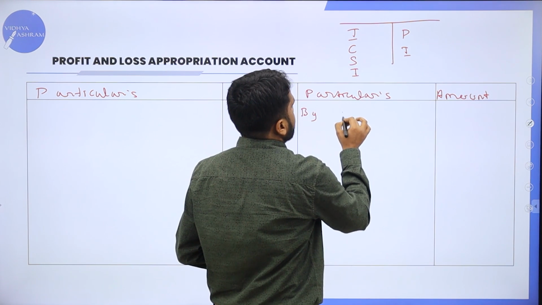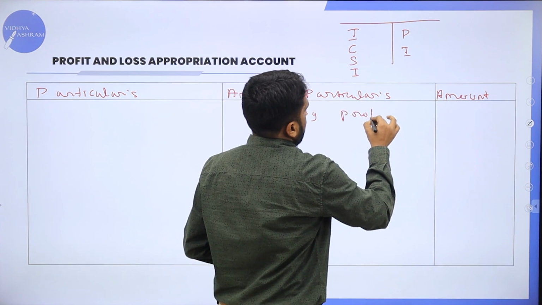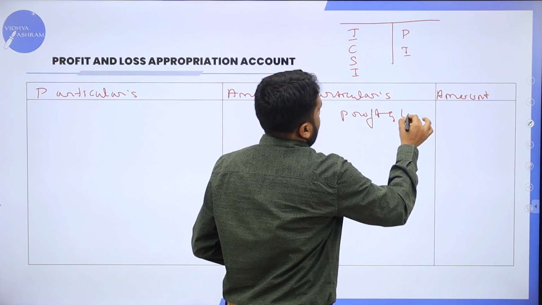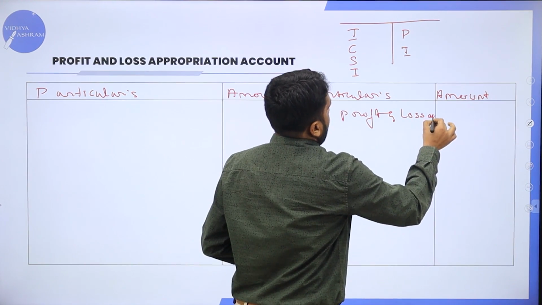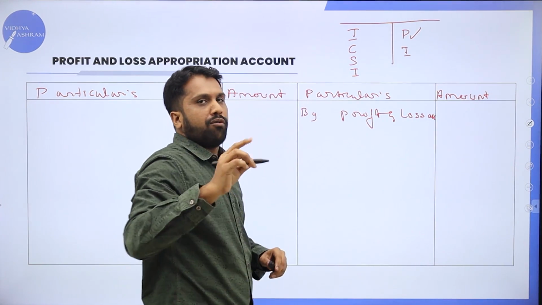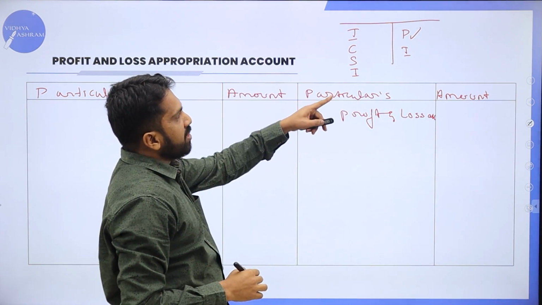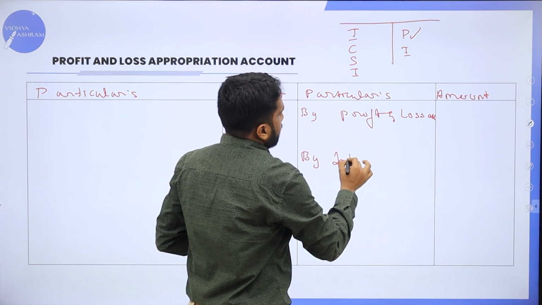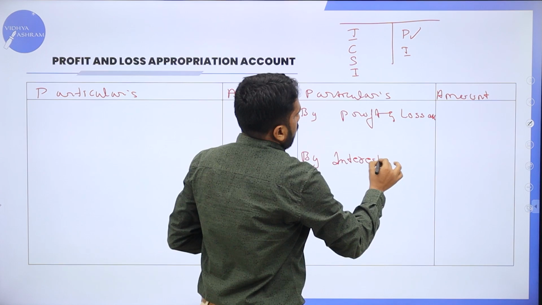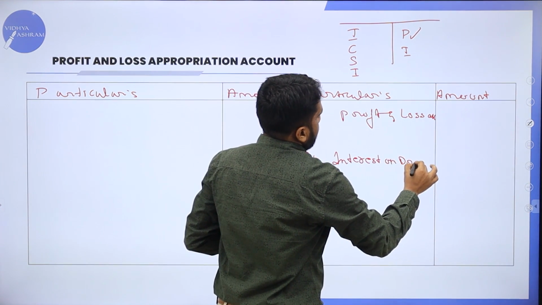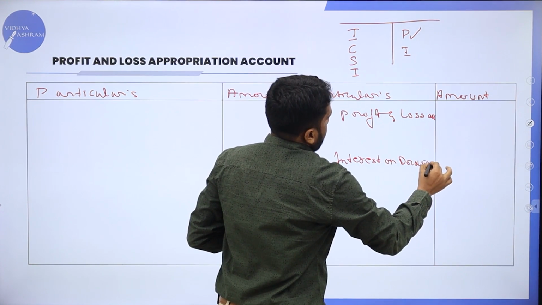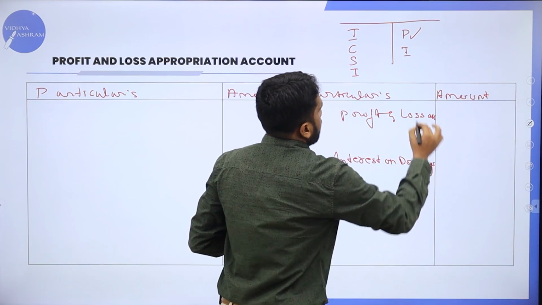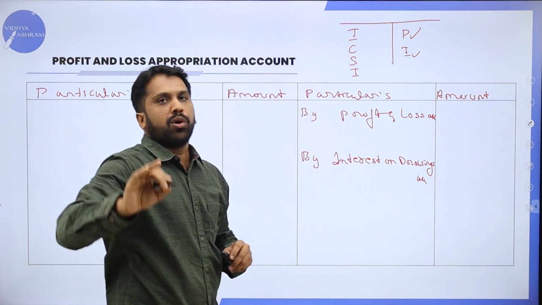Now, by profit and loss account. P for profit and loss account. Next one, I. By interest on drawings account. Your credit side is over.